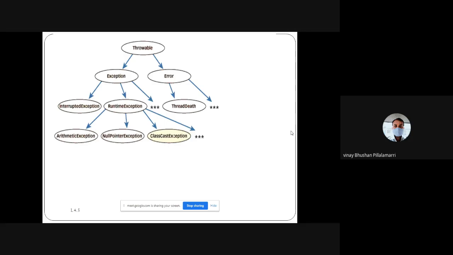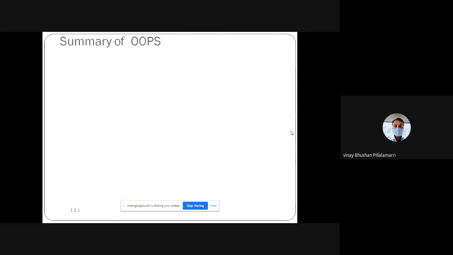Up to now, these are the basic concepts from the Throwable object to the superclasses. Exception is one superclass and Error is another superclass, both from Throwable. The subclasses of Exception are InterruptedException and RuntimeException, and under those are ArithmeticException, NullPointerException, and ClassNotFoundException. Like this, errors arise. Clear? This is what concerns exceptions.